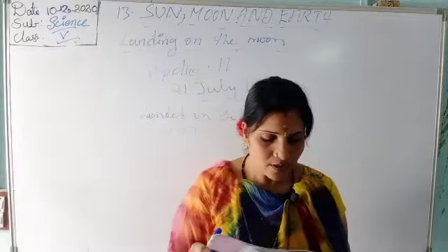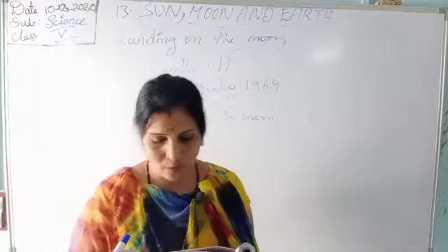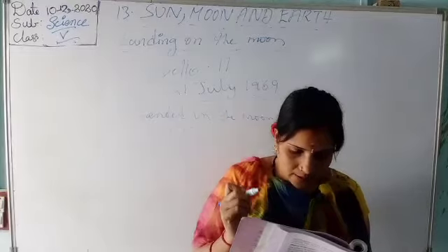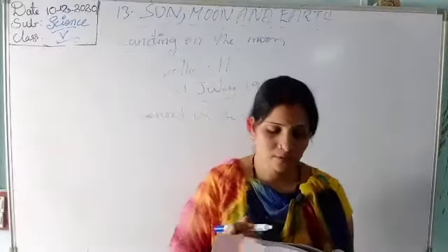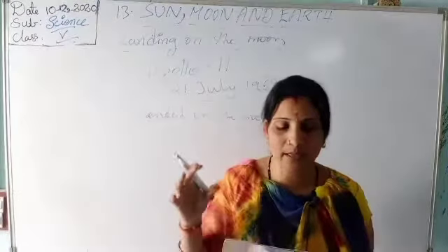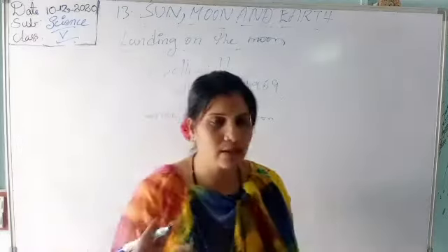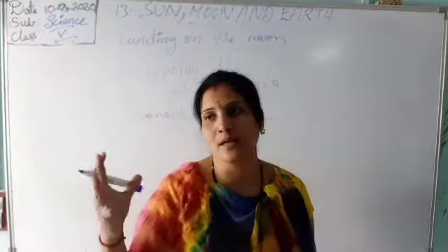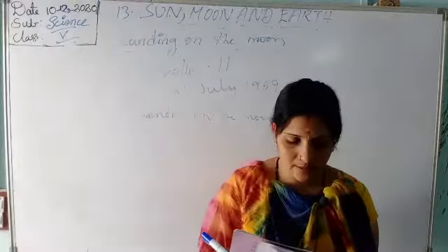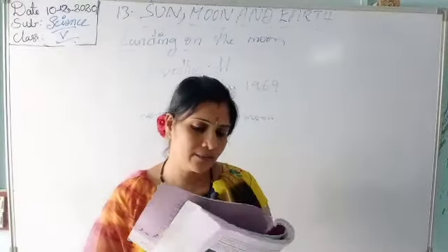Eclipses are the most spectacular shadows cast by the earth and the moon by blocking the sunlight falling on each other. So here, an eclipse is a shadow that can be cast by the earth and the moon by blocking the sunlight falling on each other. So it is an eclipse, a solar eclipse.